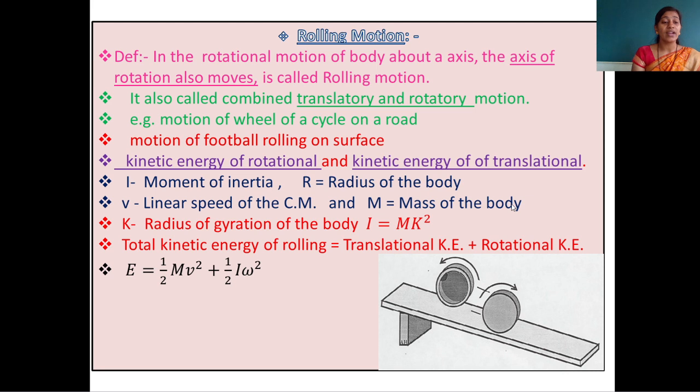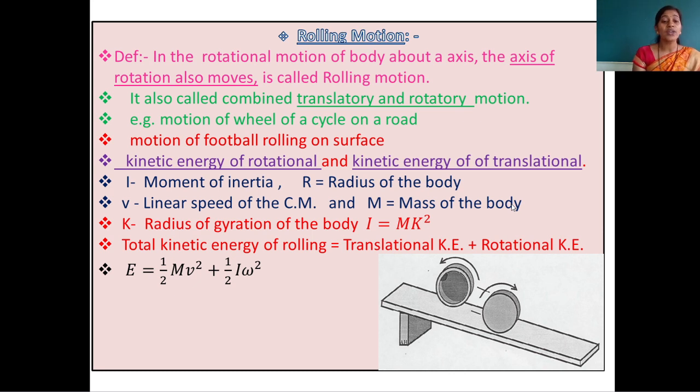Now we are going to find the value of E. E is the kinetic energy of rolling. So E is equal to 1/2 mv square, the translational kinetic energy, plus 1/2 I omega square, the rotational kinetic energy.